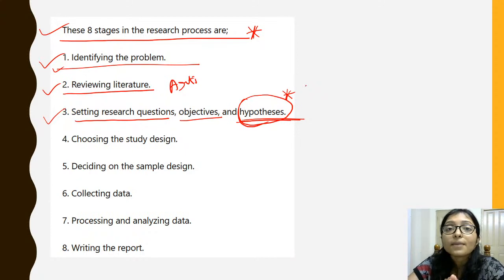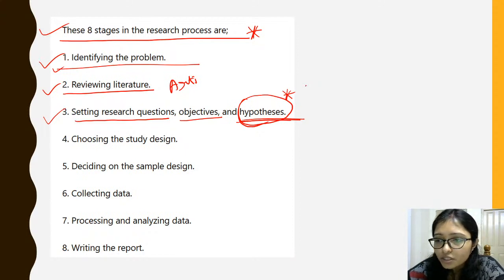If you succeed, then your hypothesis will succeed. But there may be a possibility that you think the result will come, but after doing the work the result does not come. So you are taking some assumption. Hypothesis means you are giving your assumption that after my research the result will come like this. That is the hypothesis.